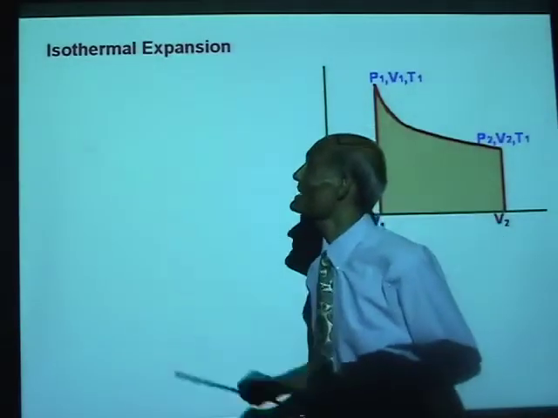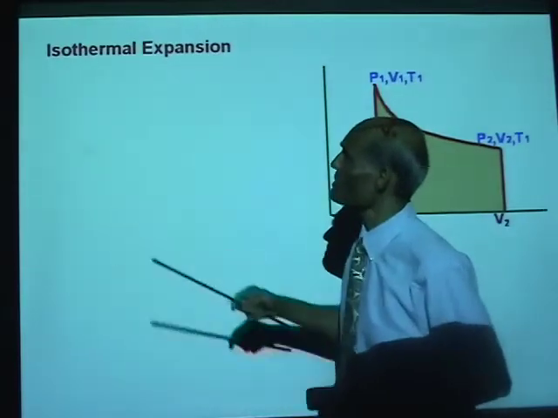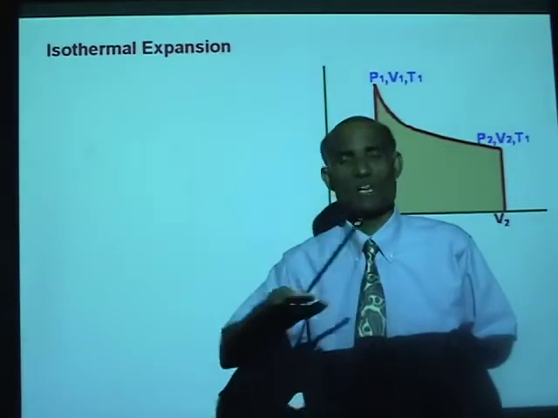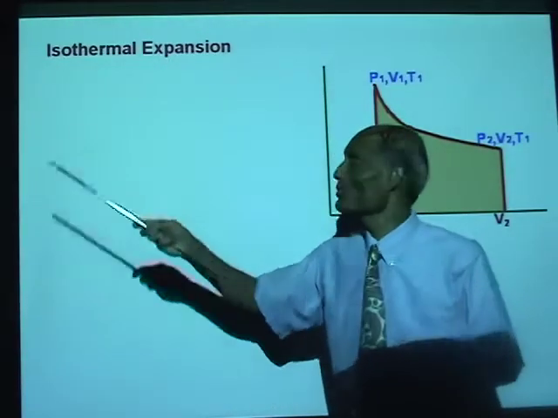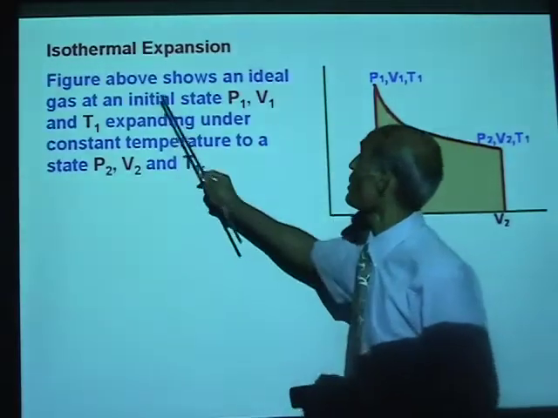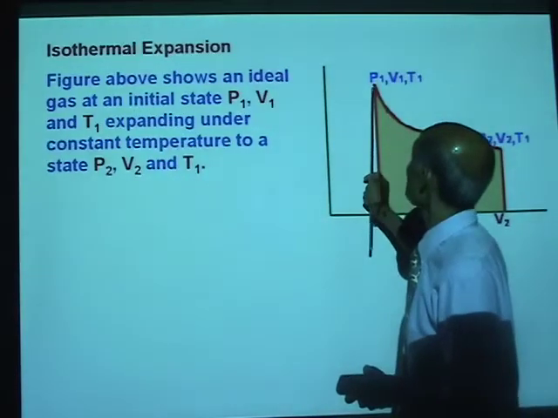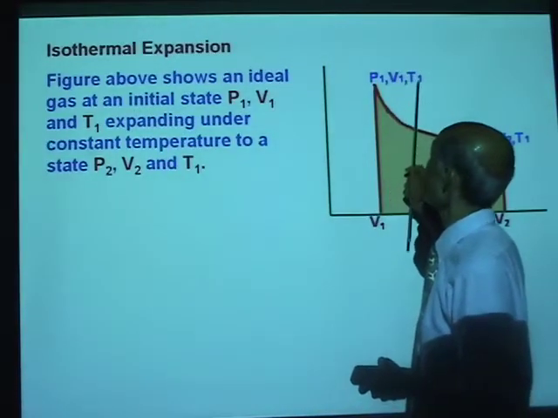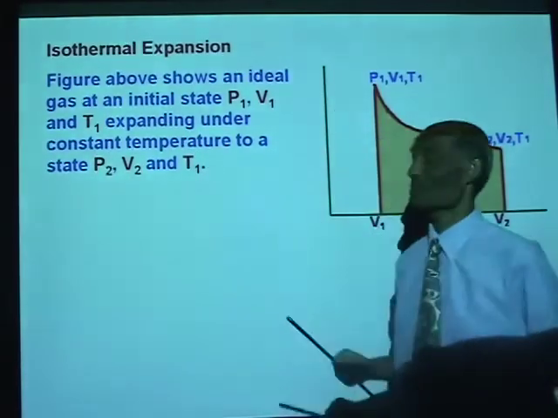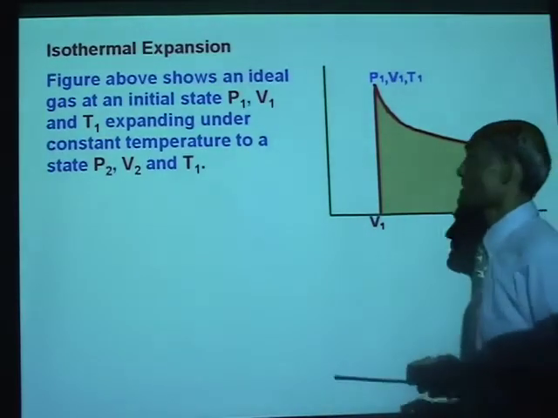Let's now look at a change called isothermal expansion. Isothermal, what does that mean? Isobaric means at constant pressure. So what does isothermal mean? At constant temperature. So the figure shows an ideal gas at an initial pressure P1, initial volume V1 and temperature T1, expanding under a constant temperature to a pressure P2, volume V2 and temperature T1.